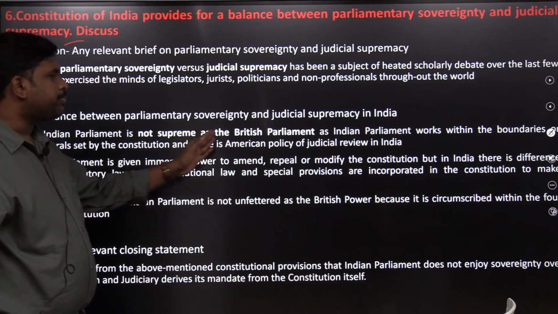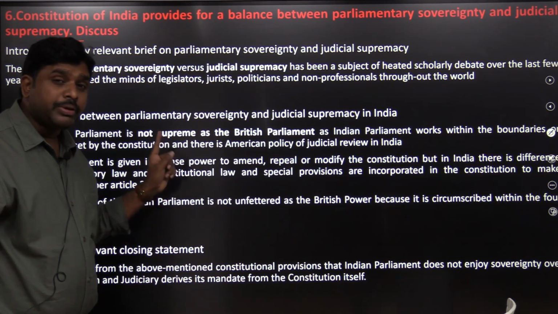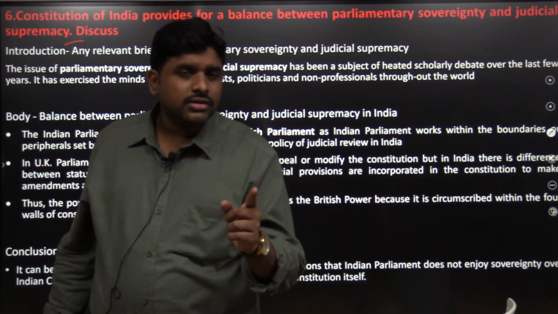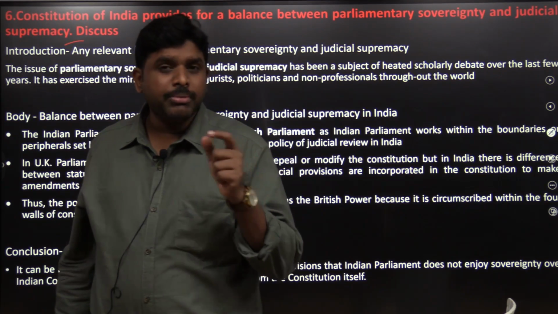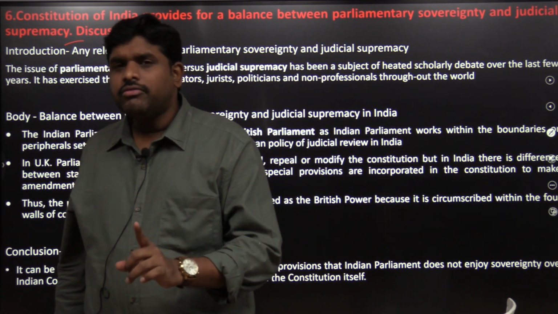The Indian Parliament is not supreme like the British Parliament. Why? Because Britain has an unwritten constitution. They don't have any written constitution, but in India we have a written constitution.